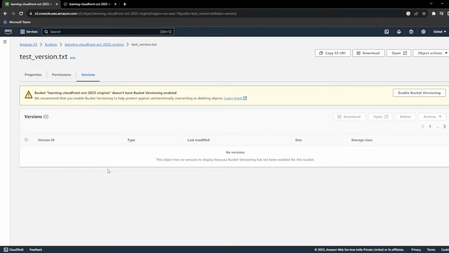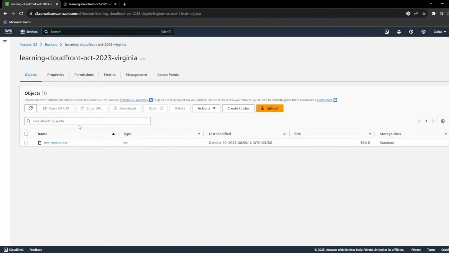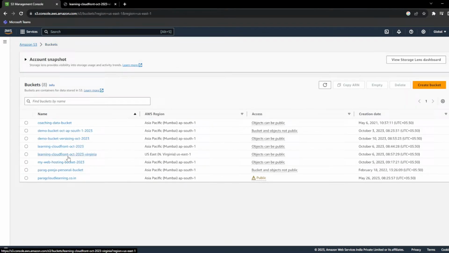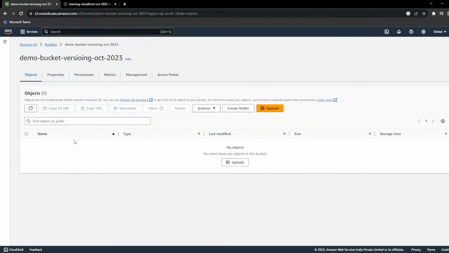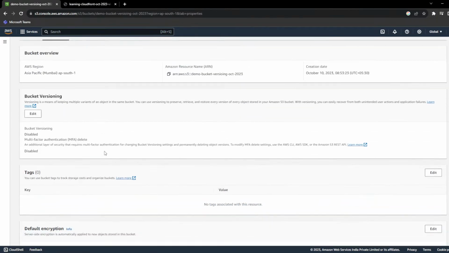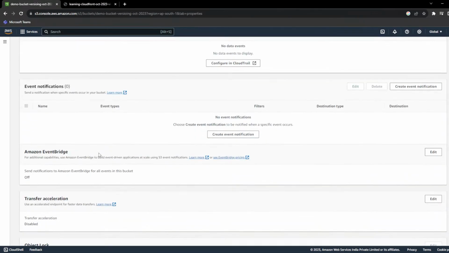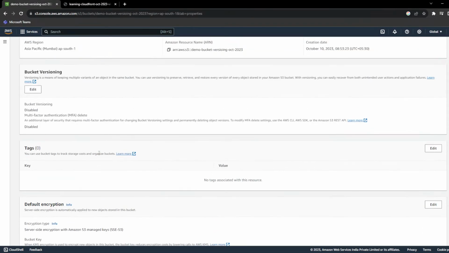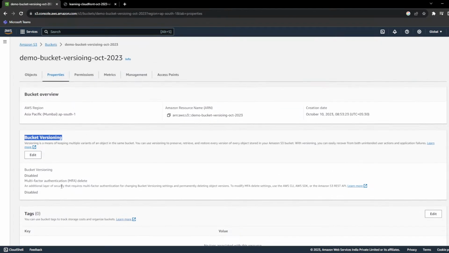Right now, by default, versioning is disabled and it is a bucket property. So first of all, you have to go to the bucket, go to the properties. We have created a new bucket for this, the bucket versioning bucket, which we created recently. If you go to the properties, by default versioning is disabled. You can enable versioning while creating the bucket or after creating the bucket, it's up to you.